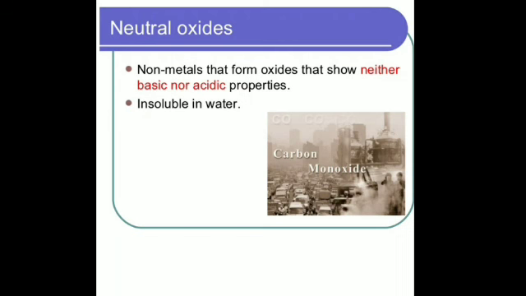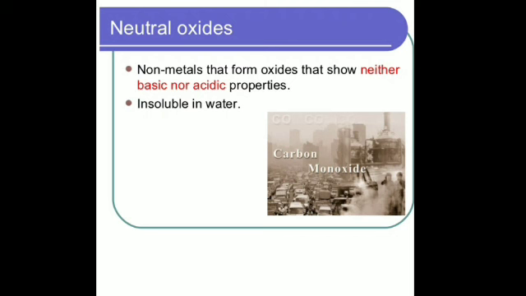Is it clear? Then the fourth type of oxide is the neutral oxide. These oxides do not react with acids or bases. They are neutral, not showing any reaction with acid or base. The examples are carbon monoxide, nitrous oxide, and nitric oxide: CO, N2O, NO. These are all neutral in nature and they are insoluble in water. Is that clear? So please revise the chapter.